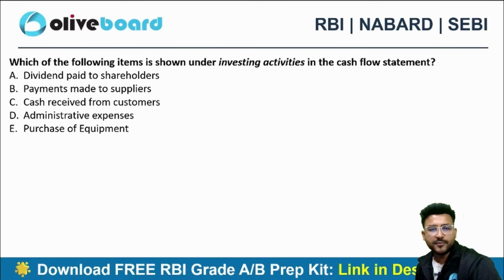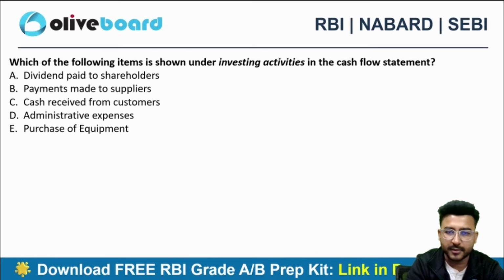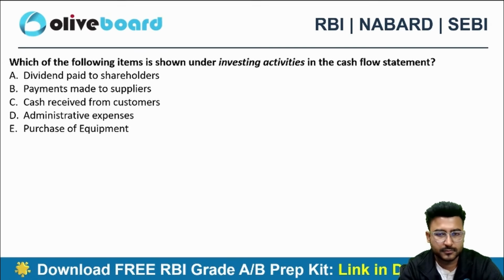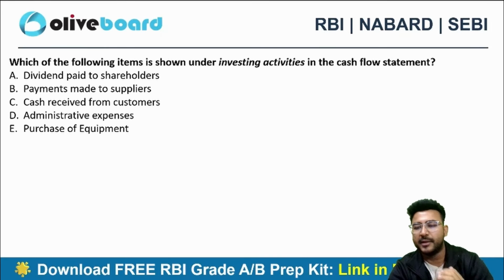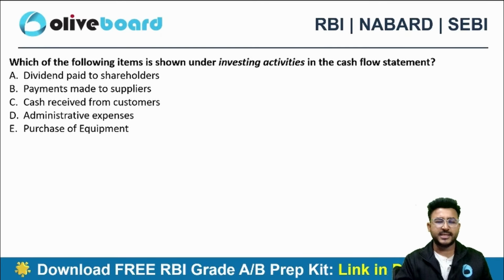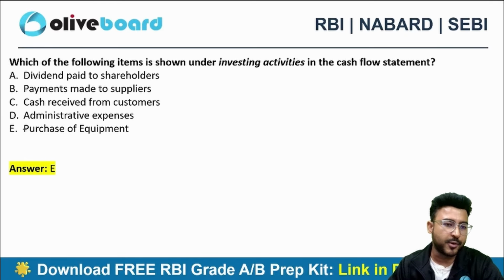Next one. Which of the following items is shown under the investing activity in the cash flow statement? Dividend paid to shareholders, payment made to suppliers, cash received from customers, admin expenses, purchase of equipment. A very simple one. Purchase of equipment is the investing activity, because you are acquiring a fixed asset.